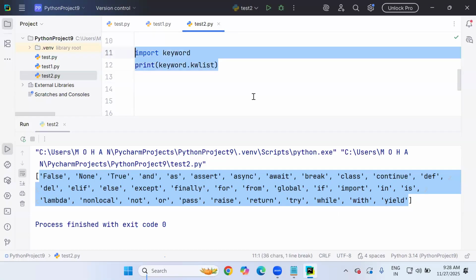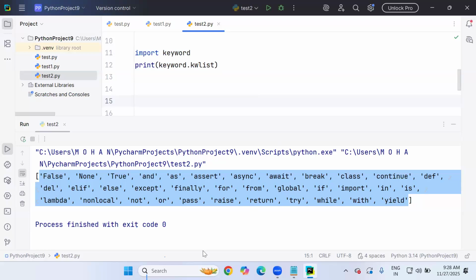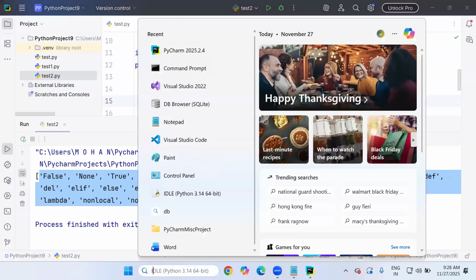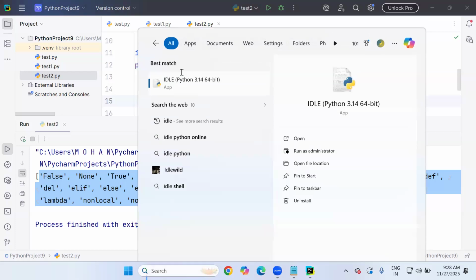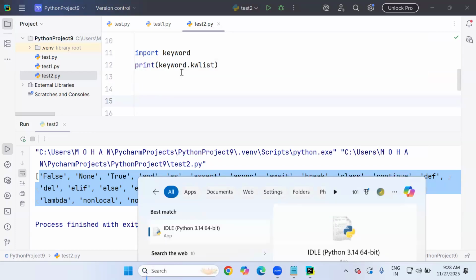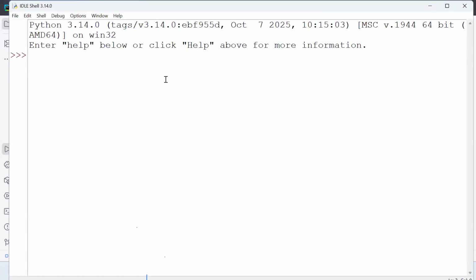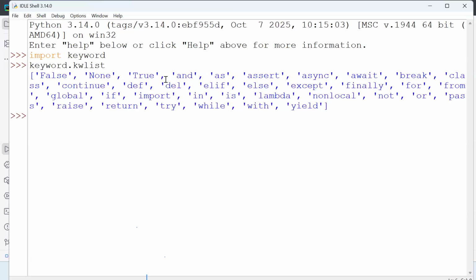And these two lines of code can work anywhere, not only in PyCharm. Even if we go to the IDLE software, you can see this is our basic editor. When we first install Python software, you get this editor only. In this editor also, you can type the same thing: import keyword, and here keyword.kwlist. Here IntelliSense will not be there; you have to write it your own way. We got the same output, right?